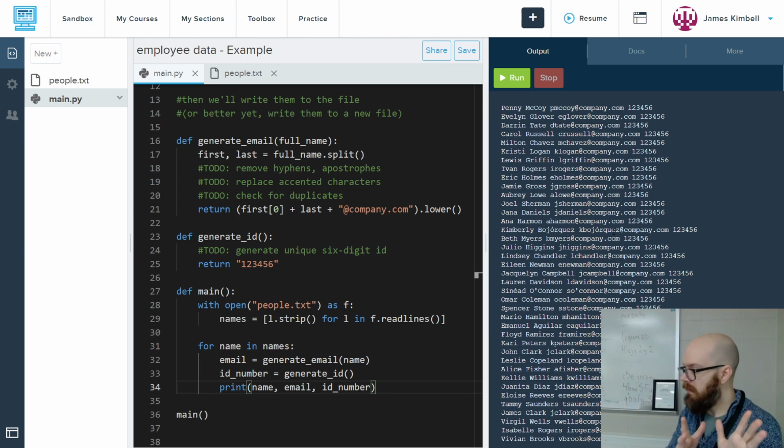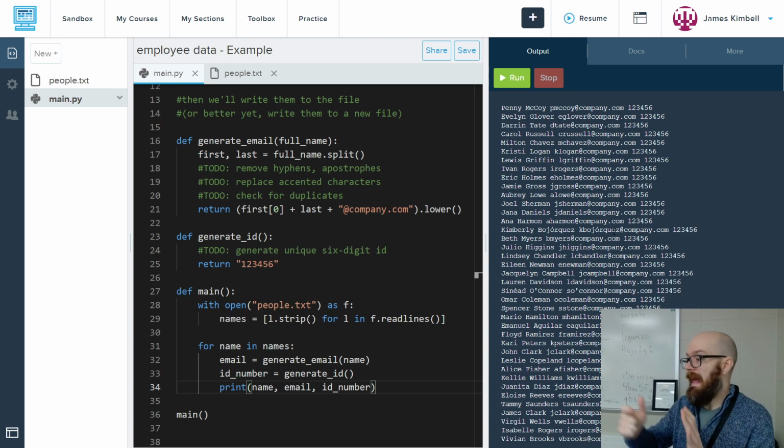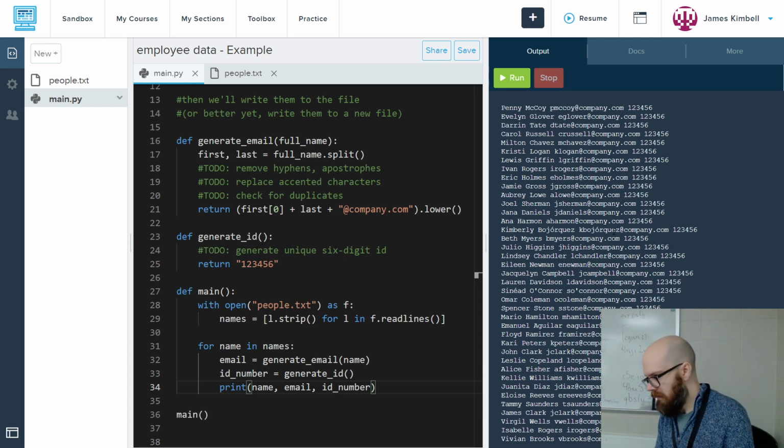But it's going to have the name and the email and the ID. We could put the ID first because sometimes that's how you look things up. Or we could put the last name first. And each one has these things. So each one has a first and last and an email and an ID, even though the IDs are all the same and the emails are not quite ready.